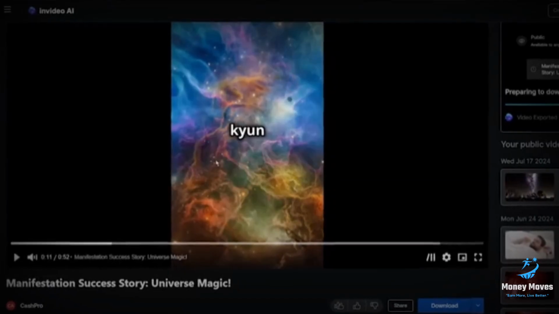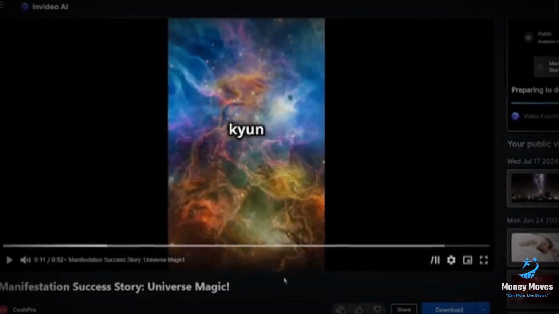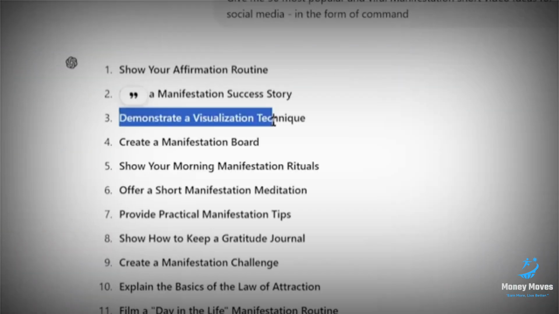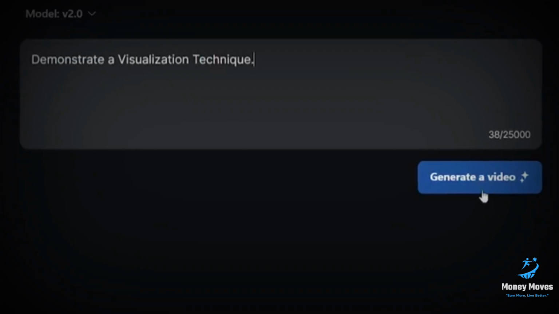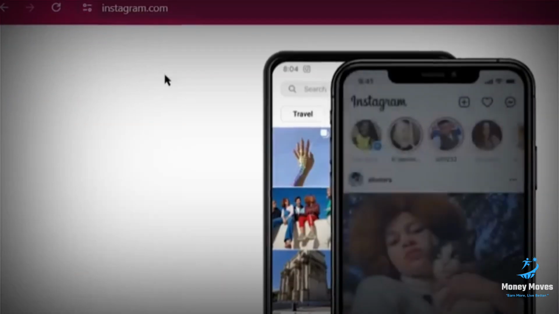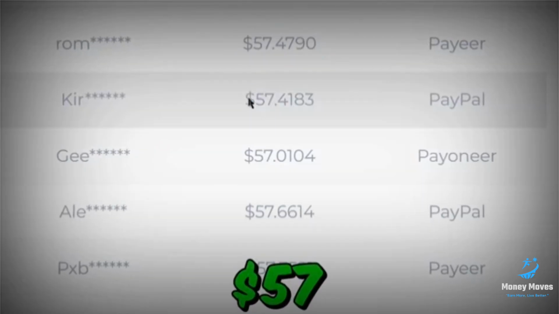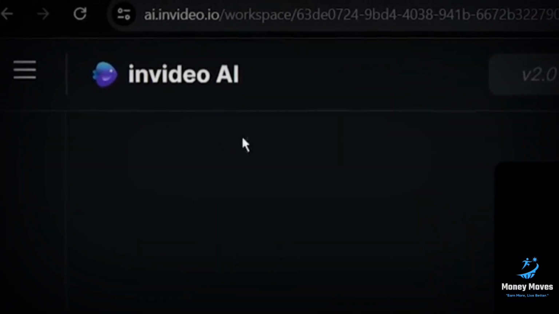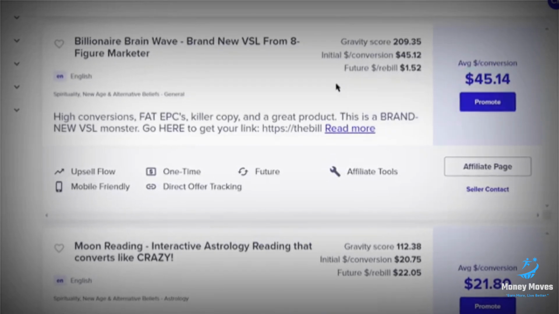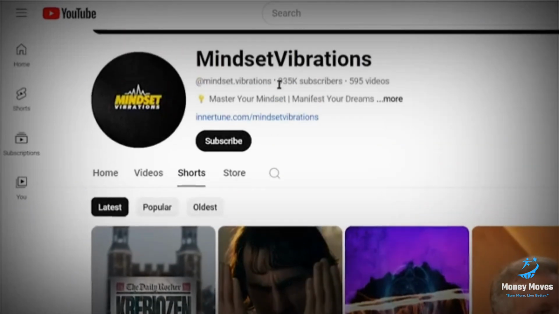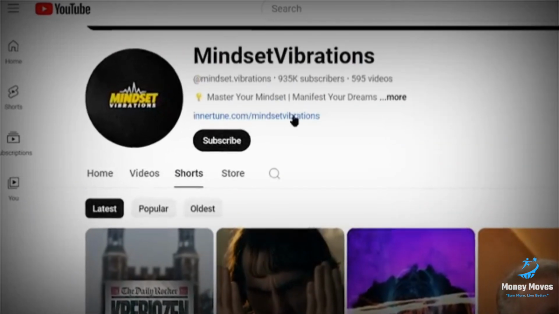So if you download the video, you can upload the same to different social media platforms like YouTube, TikTok, Instagram, and Pinterest. Then just repeat the process, click on this generate button, create a video, and post it on your different faceless social media accounts. And boom, you will start earning $57 for every click, because each video created using InVideo AI will get you at least one sale worth over $57 if you promote the offers as I showed you today. Just don't forget to add your affiliate link for the offers in your bio.